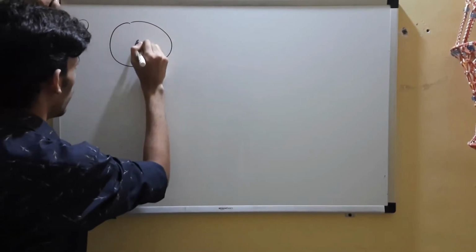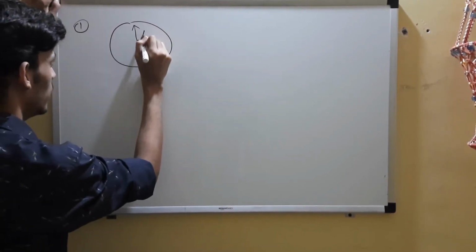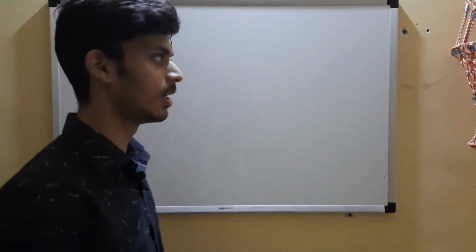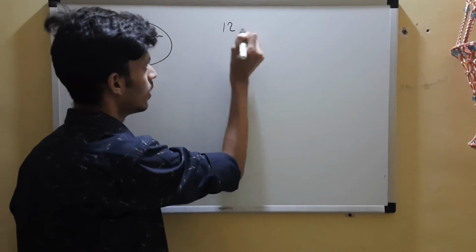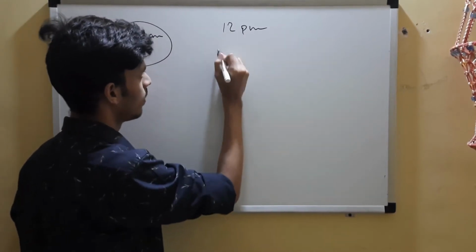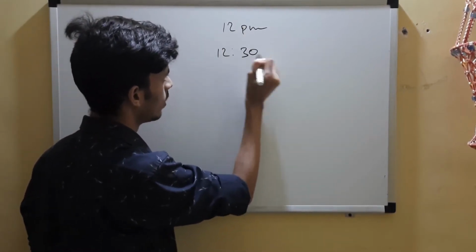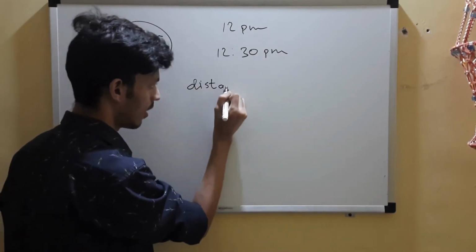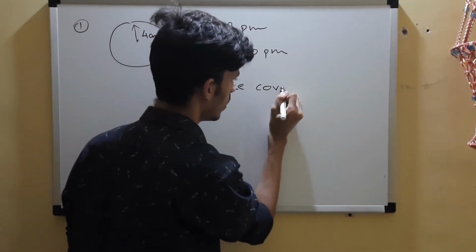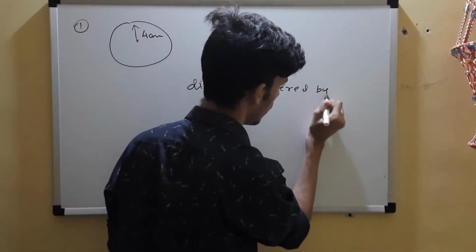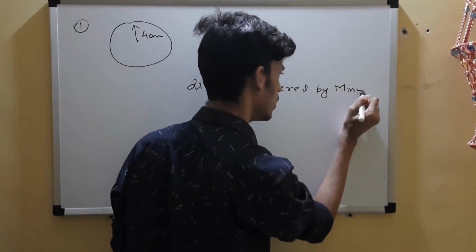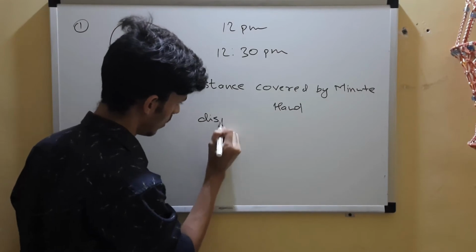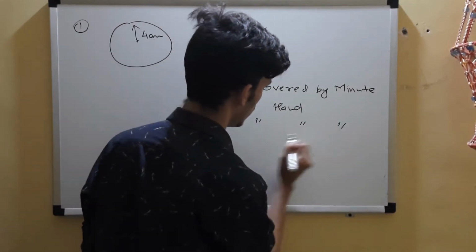So we have a clock. Why do we have a clock in kinematics? Okay, it has a minute hand which is 4 centimeters long. Now the time is 12 p.m., and after some time it became 12:30 p.m. They have asked us for the distance covered by the minute hand, and also the displacement covered by the minute hand.